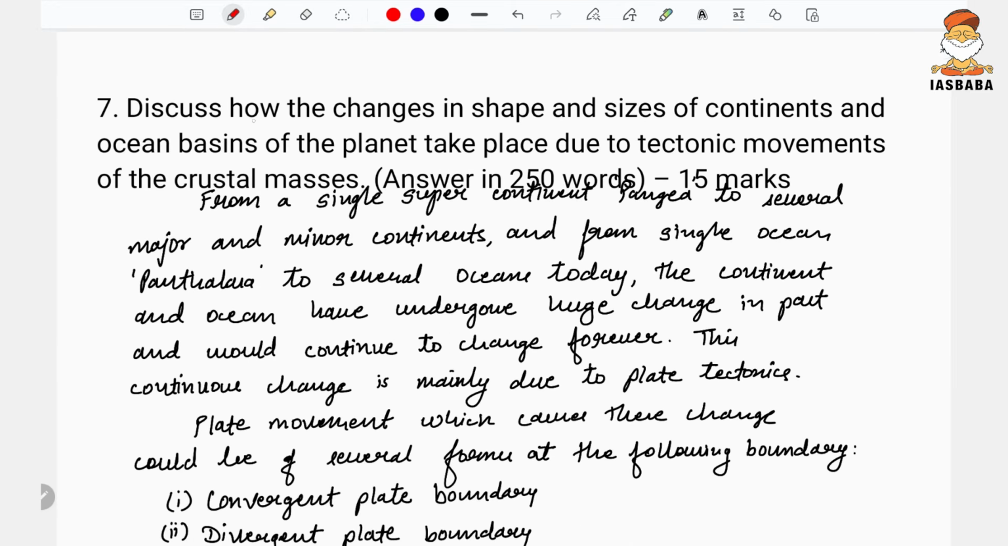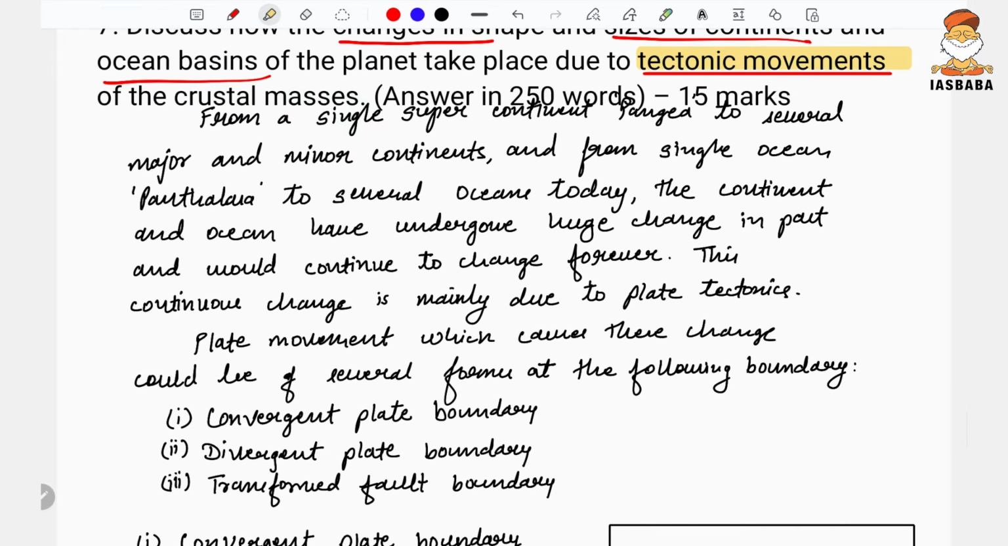So the question is: discuss how changes in the shape and the size of the continents and ocean basins of the planet take place due to the tectonic movements of crustal mass. The demand of the question is very simple: you are supposed to focus on the tectonic movements of the crustal mass.